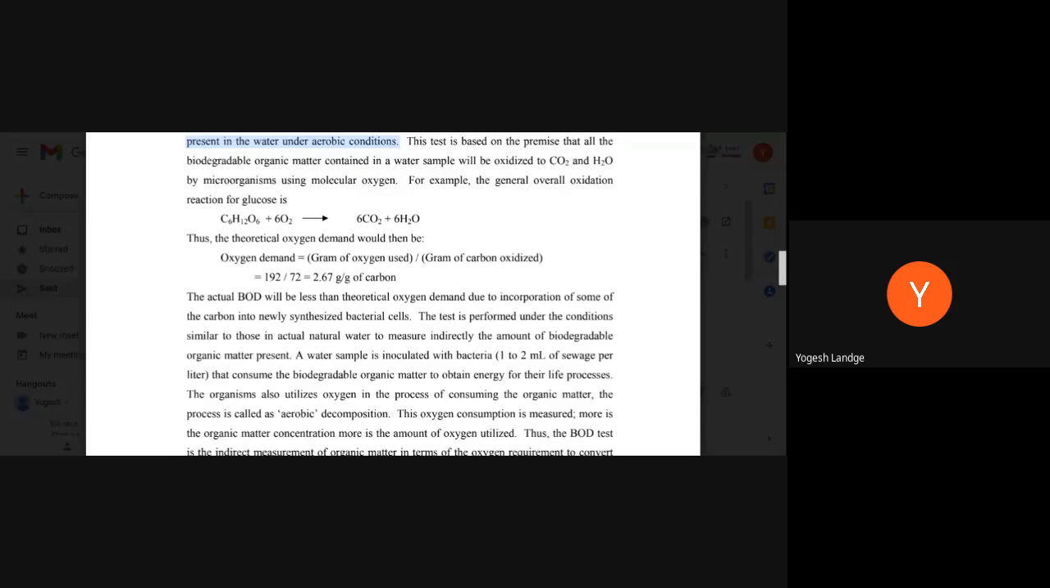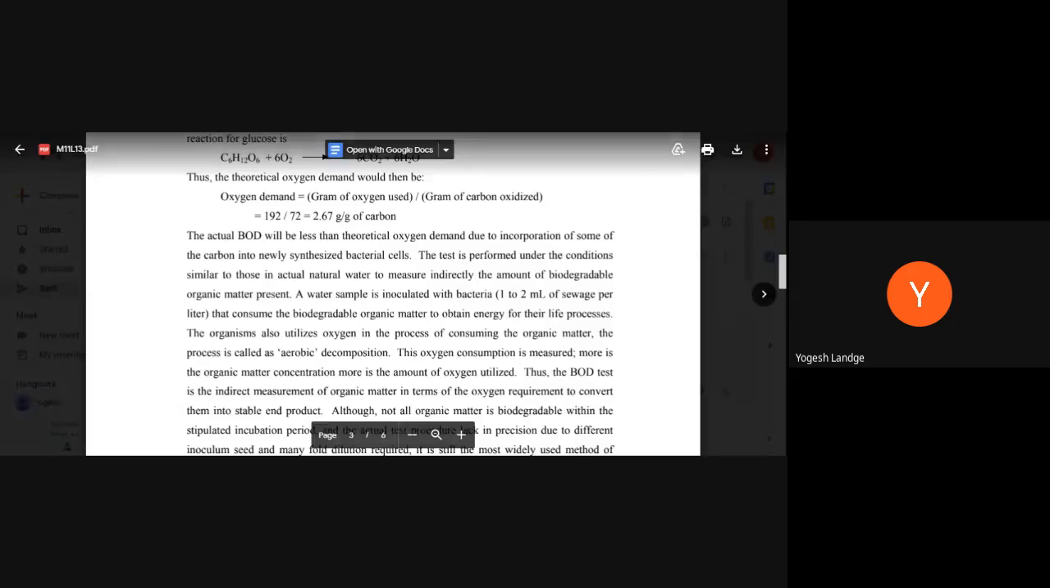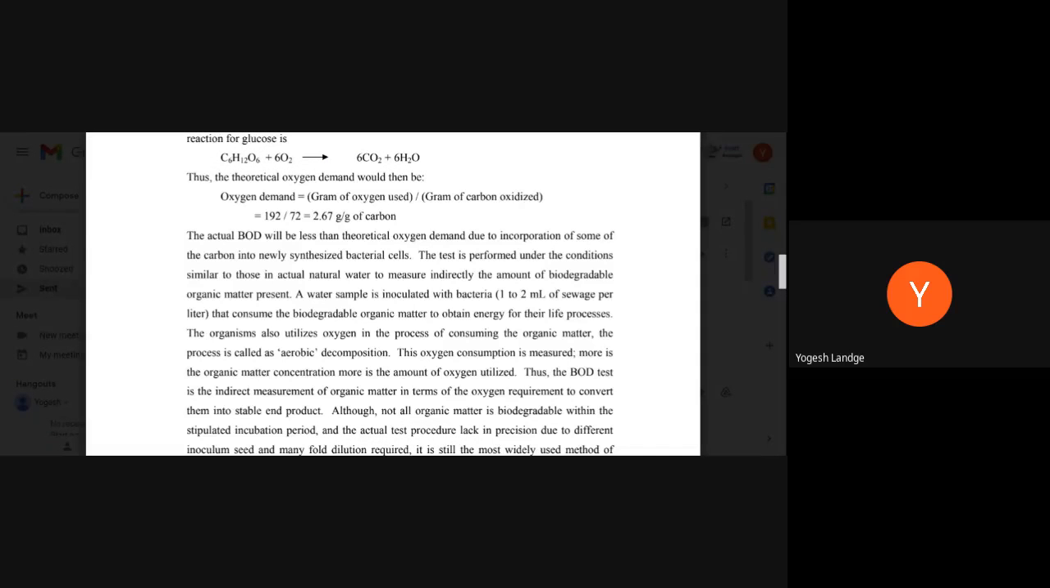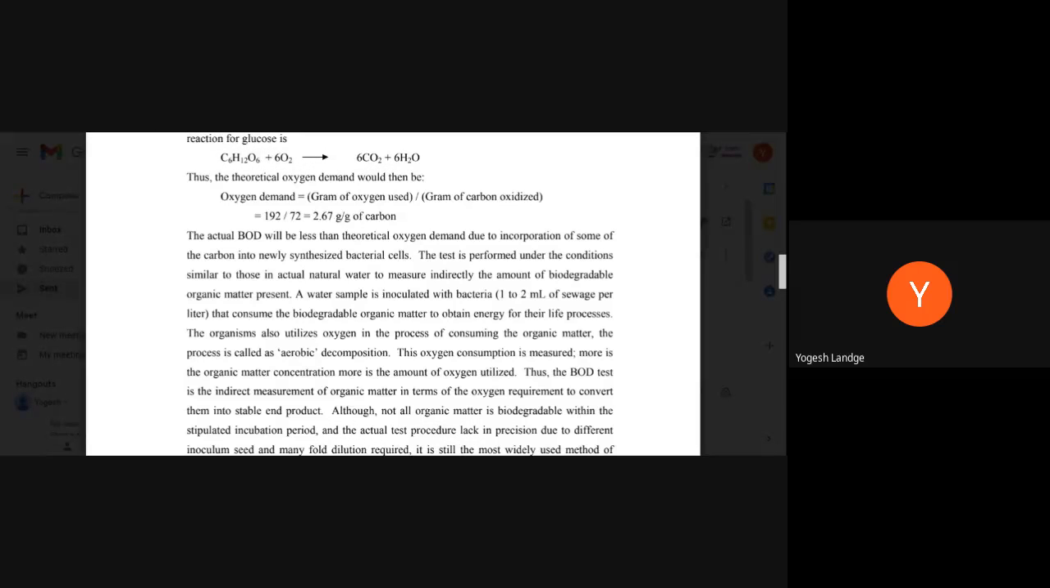So if the question asks why the actual BOD will be less than the theoretical one, the reason behind it is this. Okay, so here what we do, the water sample is inoculated. Already I gave the explanation about how the things happen, how the organisms utilize the oxygen, and what will happen, the process of consuming the organic matter and all.